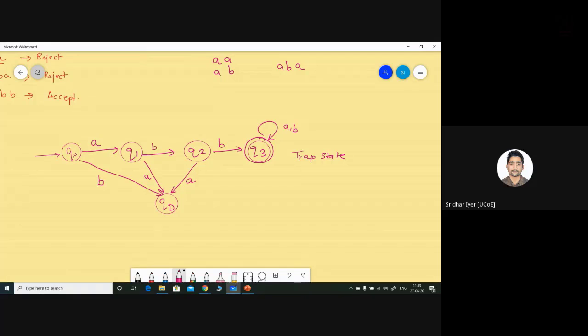What else is remaining? Can anyone tell me? Is anything left? Is it a finite state machine yet? Is it complete? Is it incomplete? Kindly let me know. Q3 to D. Why from Q3 to D? Because Q3 is a dead state. All the inputs are being trapped over there. So we can't move out of Q3 state.